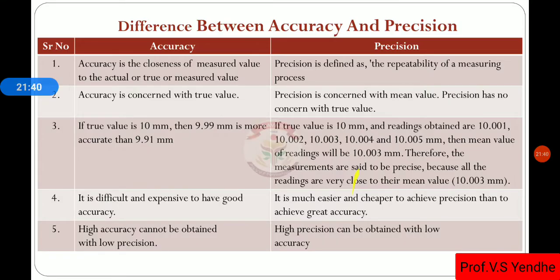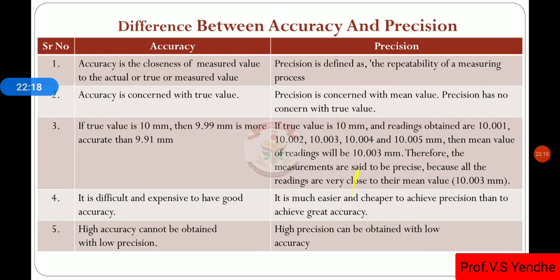So let us see the difference, very important, accuracy and precision. Accuracy is the closeness of the measured value to the actual or true value. Then precision, as we know, is the repeatability of the measuring process, measuring instruments. Accuracy is concerned only with the true value. Precision is concerned with the mean value, the average value of all the measurements taken, and has no concern with the true value.